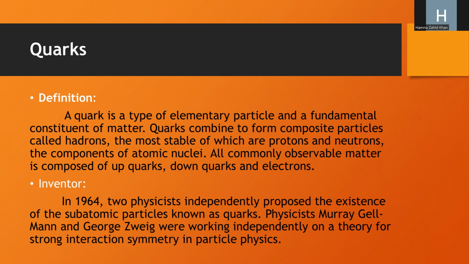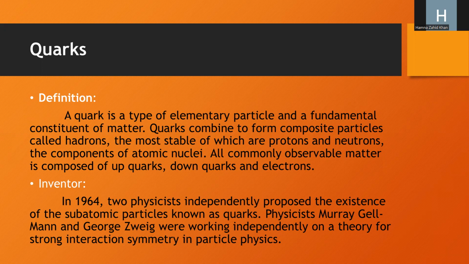What is matter? Matter is anything that has mass and occupies space. Quarks combine to form composite particles like hadrons. And as you already know, subatomic particles are electrons, protons, and neutrons. But there are also some other particles like hadrons, leptons, muons, neutrino, antineutrino, positron.